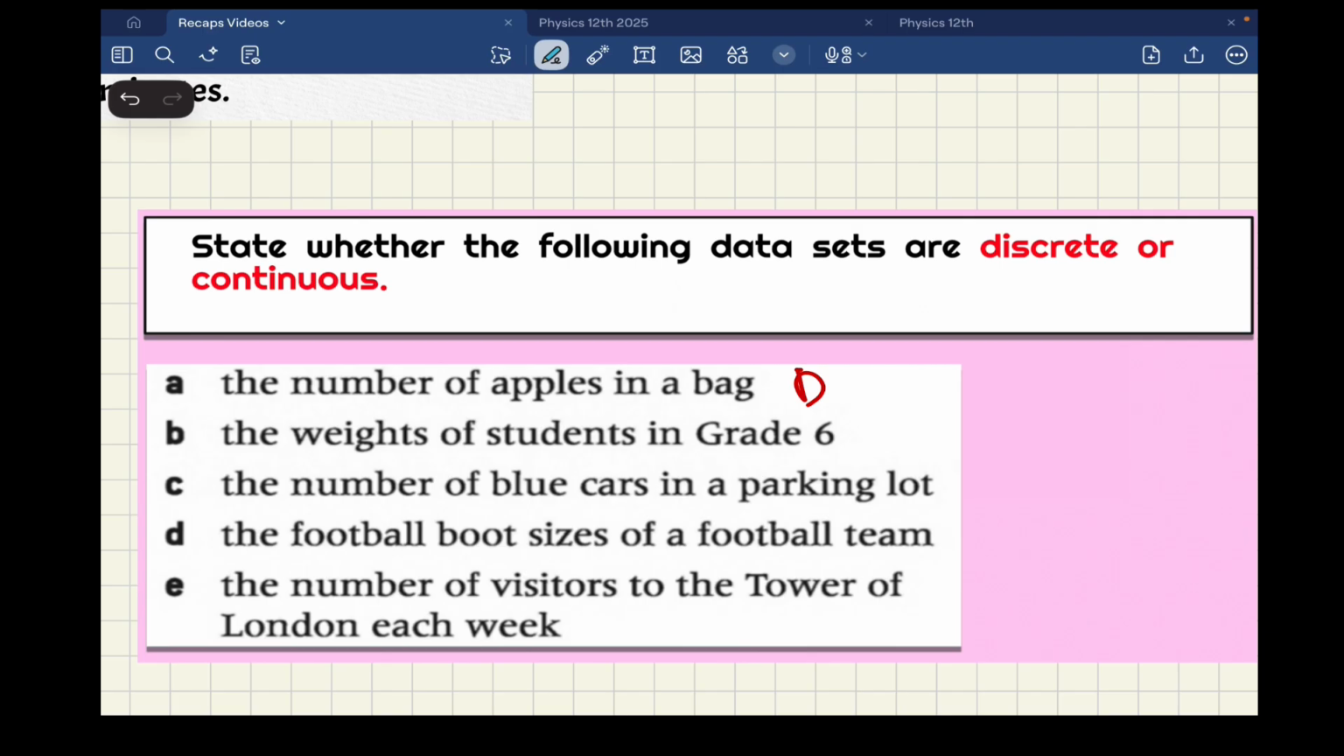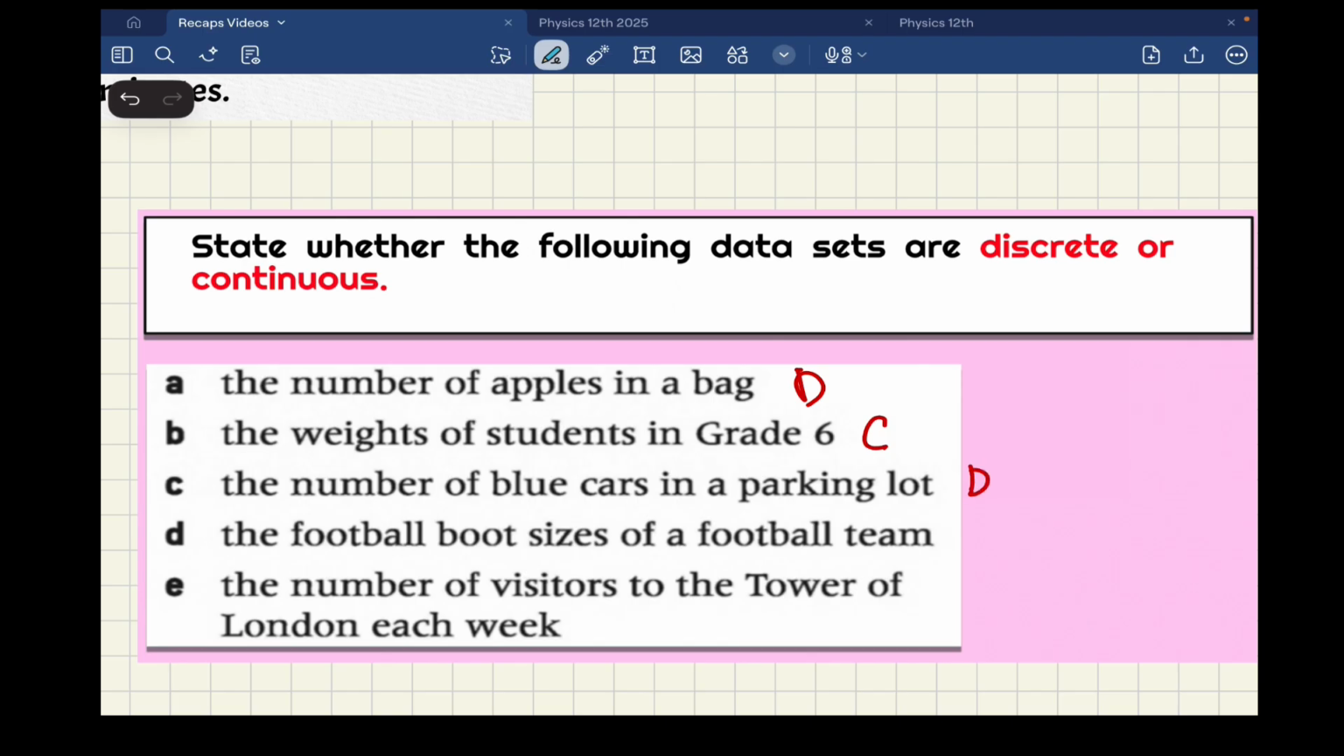The weight. So the weight is something continuous because it's something that we can measure. The number of blue cars, we cannot have 3.5 cars. So this is something discrete. It takes a specific values.